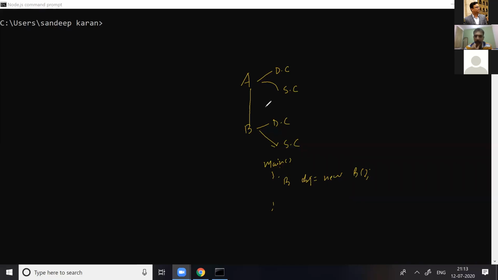Yes, Divya, what is the order of execution of the static constructor and default constructor if you have written within main, B obj = new B? I'm expecting an answer from your side, Divya.